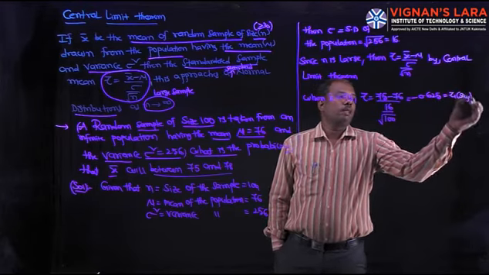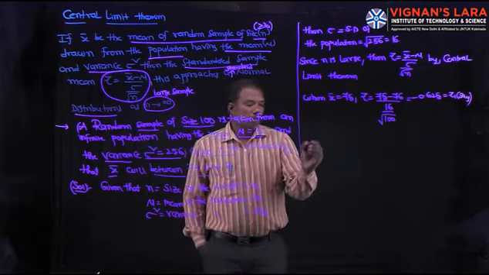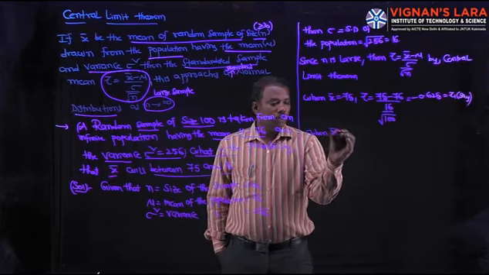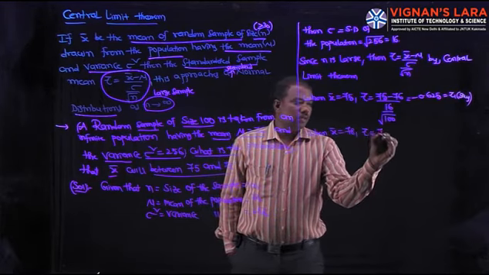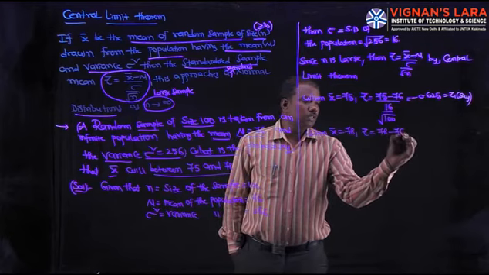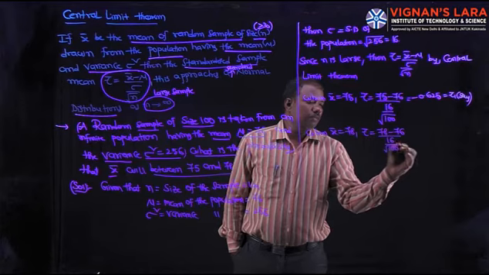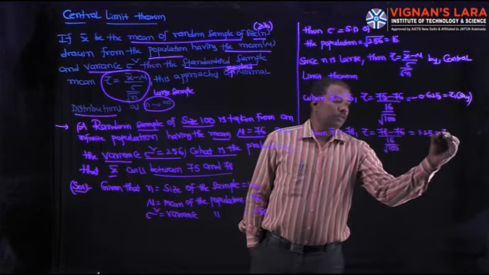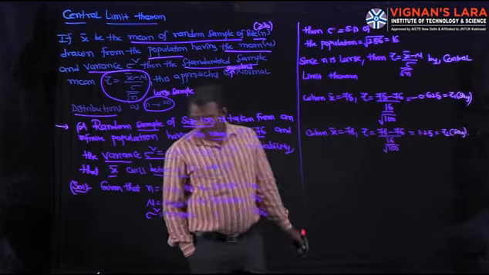Next, when x bar is equal to 78, then Z is 78 minus 76 by 16 by root 100, that is equal to 1.25. Let it be Z2.